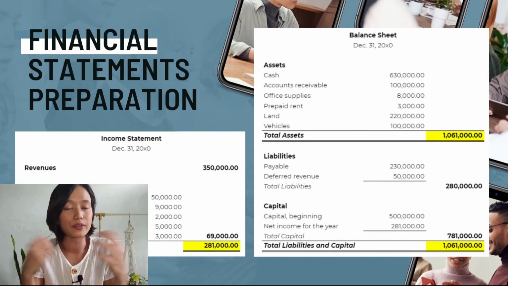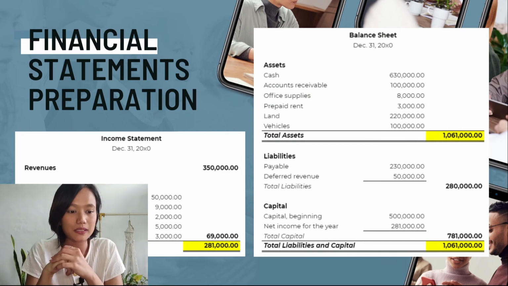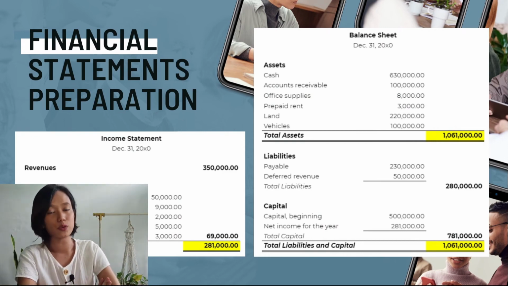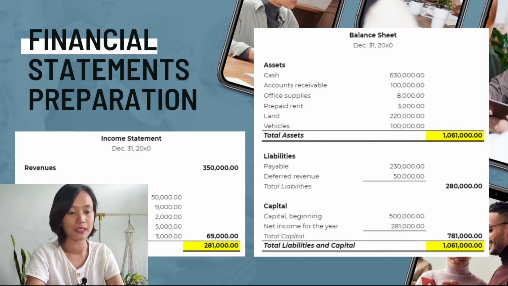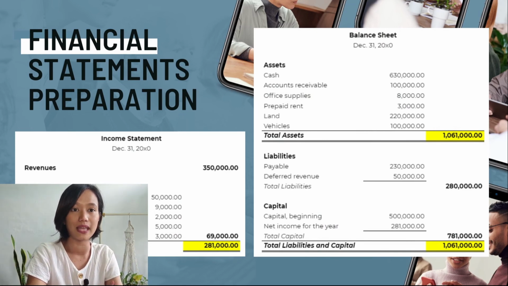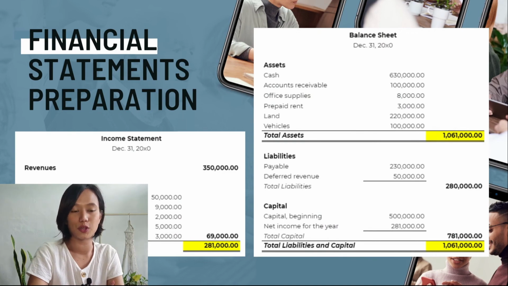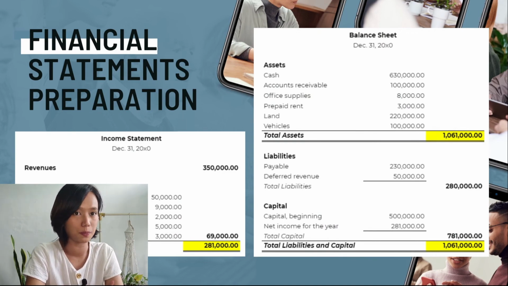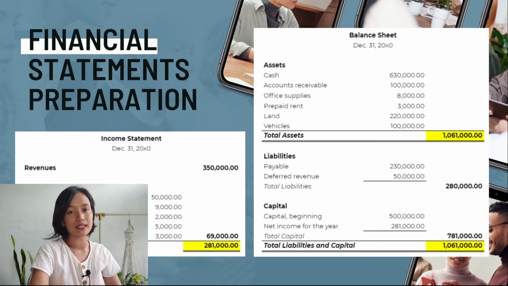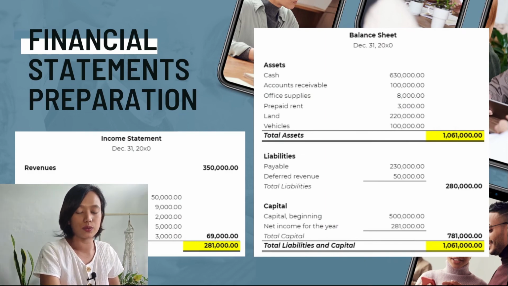Now, remember, the accounting equation: assets is equal to liabilities plus capital. So when we add the total liabilities and the total capital, it will be 1,061,000, which is equal to your total assets. Remember, this should be equal. The debit is equal to the credit.